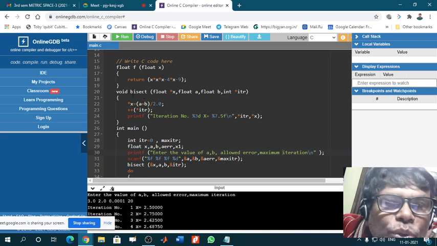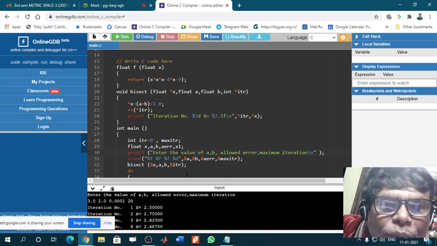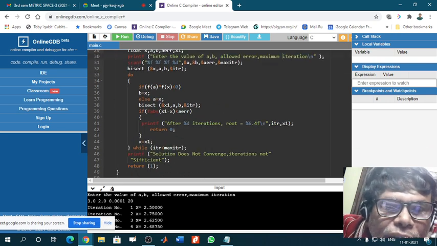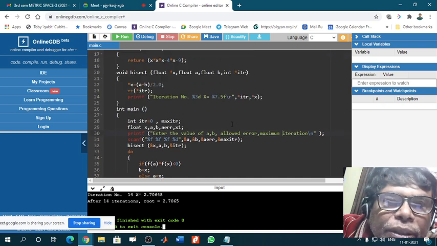Now if you know the bisect procedure of bisection, this is the function itself. You can change the function here and run the whole program to get another function and the roots of that function.